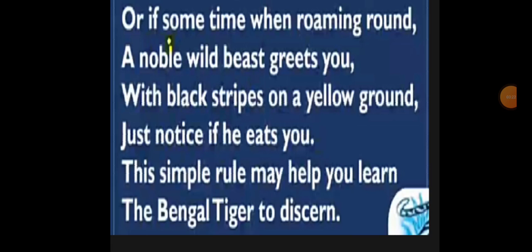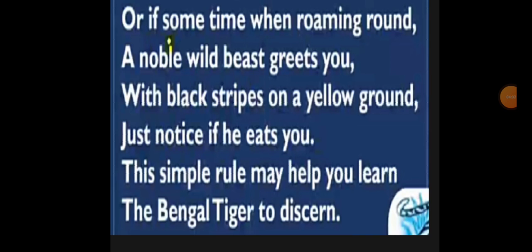And if you are roaming around, and you find a noble, meaning a gentle beast, meaning animal, which meets you on the way with black streaks on his body and a yellow ground, meaning the body is yellowish in color with black streaks. And if he meets you and directly attacks you to eat, that is the basic characteristic of a tiger, that if he sees any animal he will just attack that animal to eat. This is a simple rule: if it attacks you to eat, then you can say that it was the tiger.